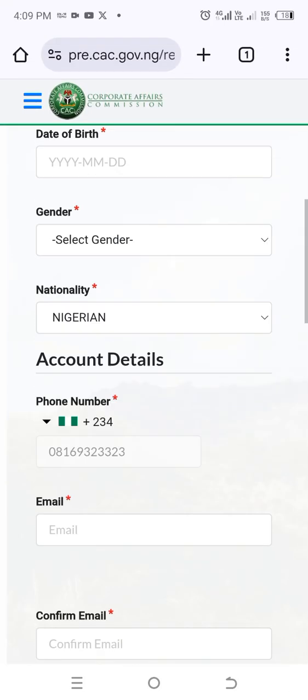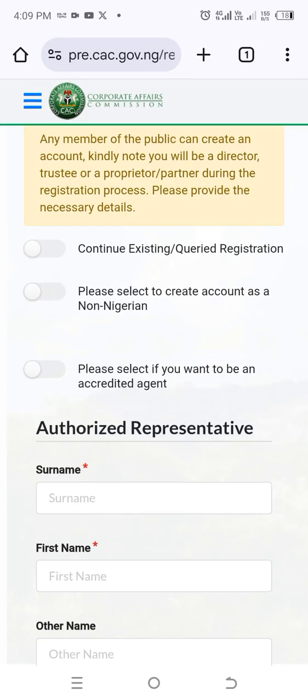Once you're done, you'll get a notification alert on your email, and then you'll be able to confirm the process, and then you'll get an account, and you can use your login details to log in. But right now, the essence of this video is for those who want to become an accredited agent. There are documents you need to put together, so you need to make sure you watch the video from beginning to end so that you can put the documents together. So you can see these three options.